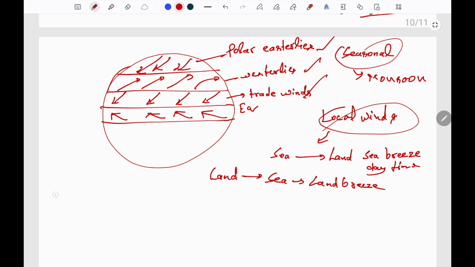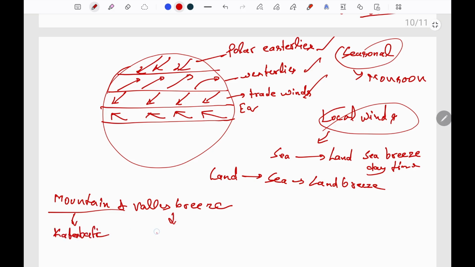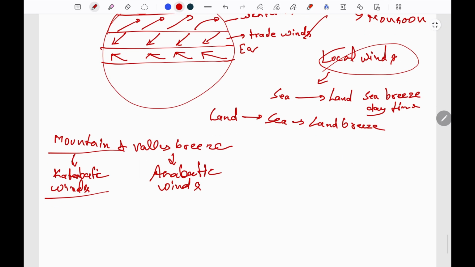Another type of winds are mountain and valley breeze, which is also known as katabatic and anabatic winds. That is, they move from mountain towards the valley, and they move from valley towards the mountains.